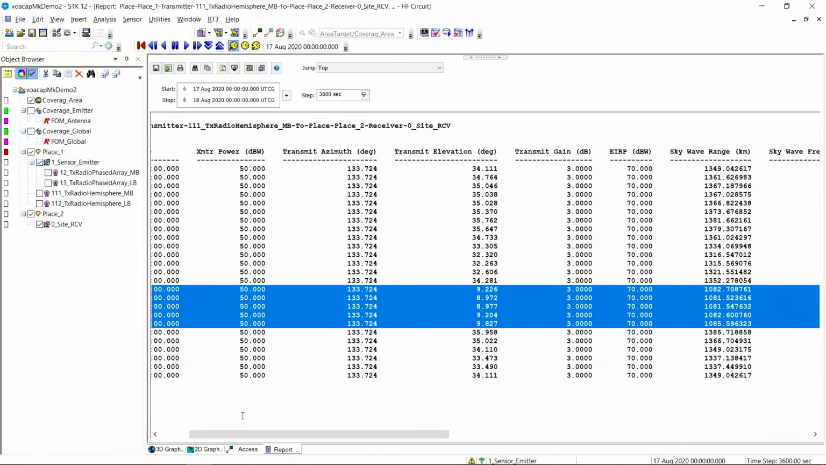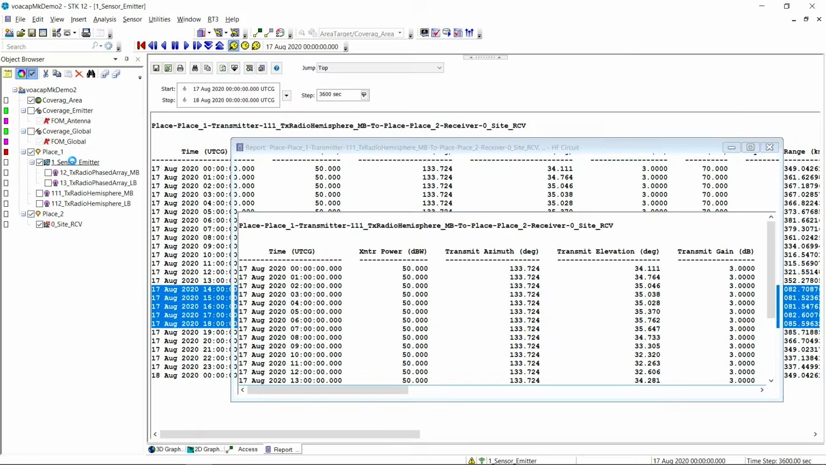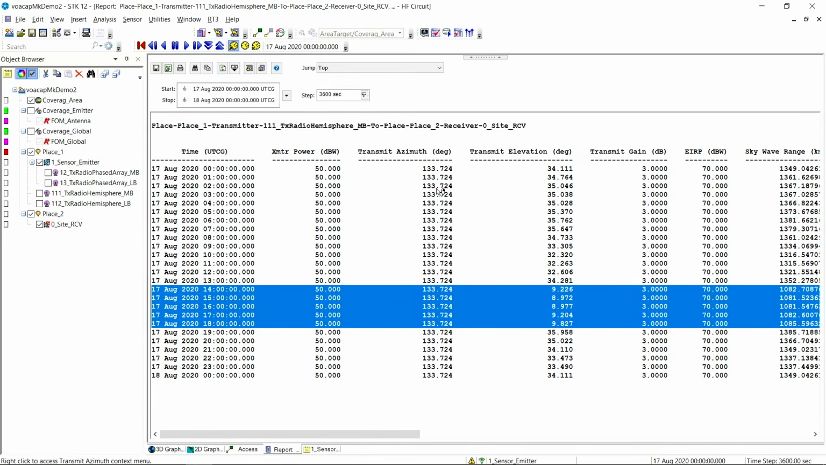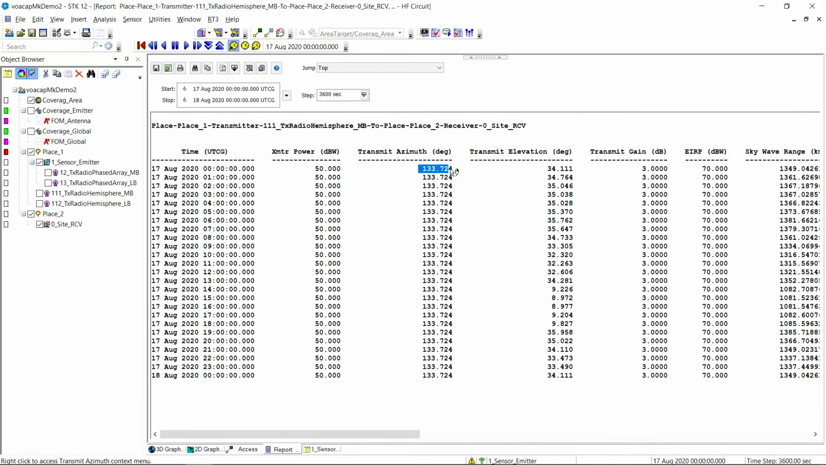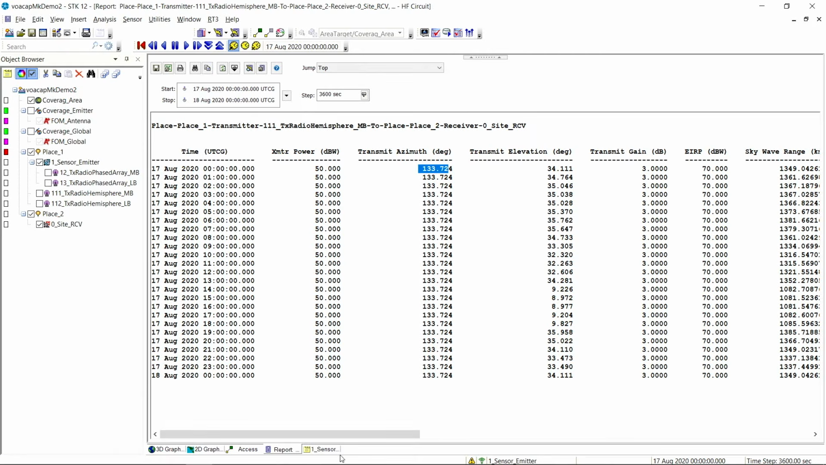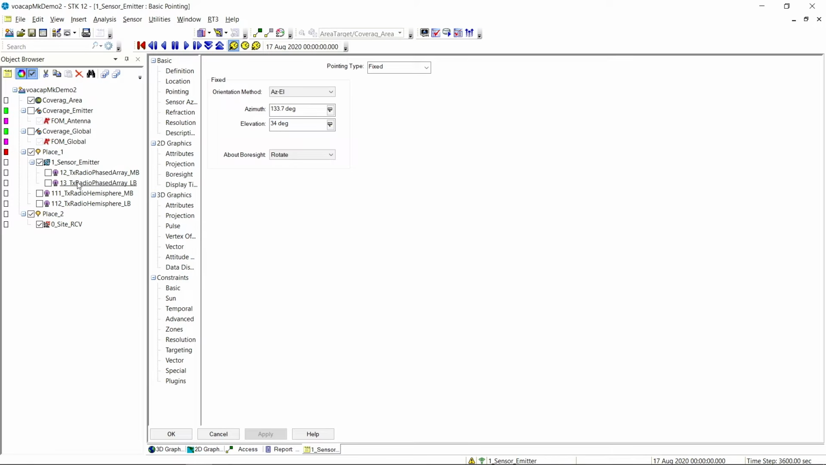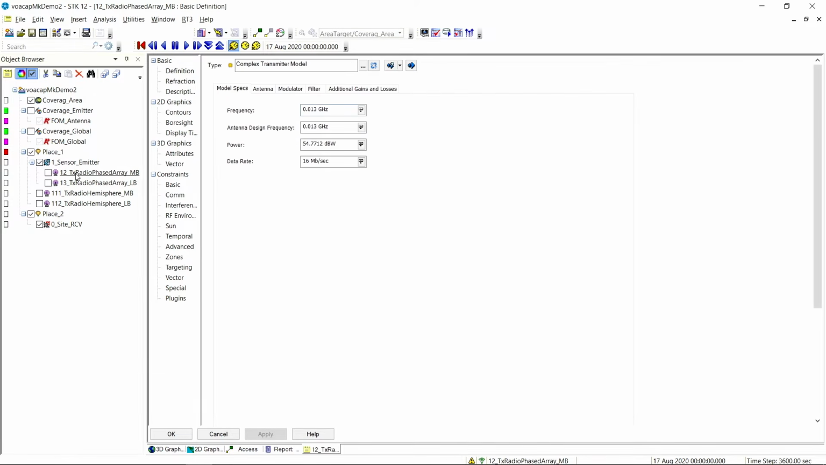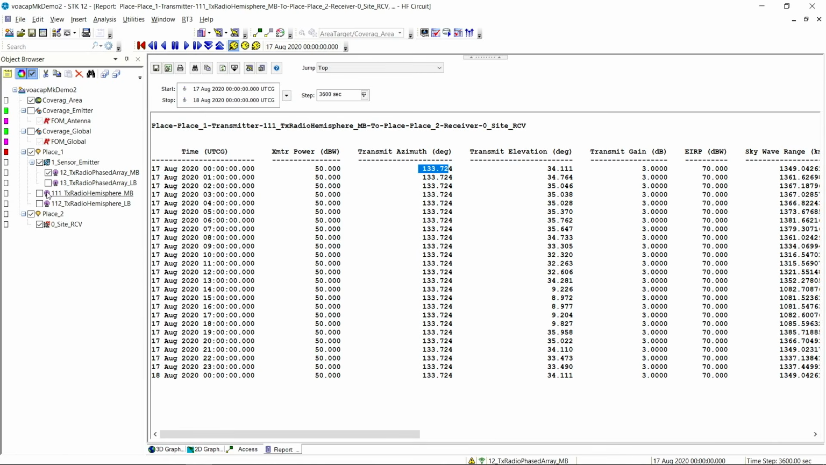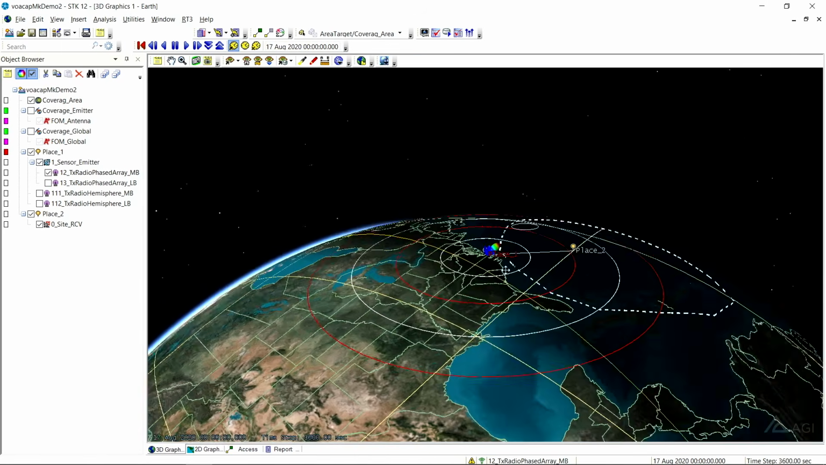So what we're going to do is lay down a sensor. This sensor will have a fixed pointing, and we'll use our report here, which was our transmit azimuth was 133.7. We'll point our sensor in 133.7, and we'll pick 34 here for its elevation angle. That's going to be our fixed pointing for now of our sensor. And on that sensor, we're going to throw down a phased array antenna. So with that antenna, 13 megahertz and 37 elements. But we can take a look at that in the 3D window to see if we have that pointed appropriately.